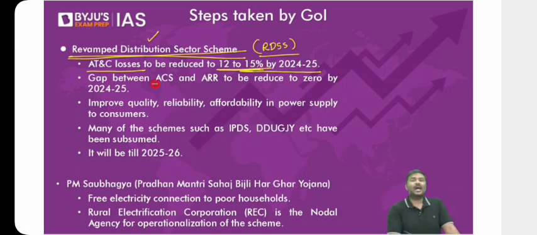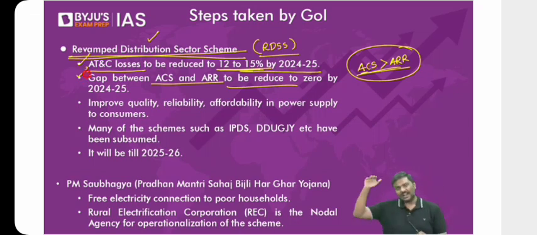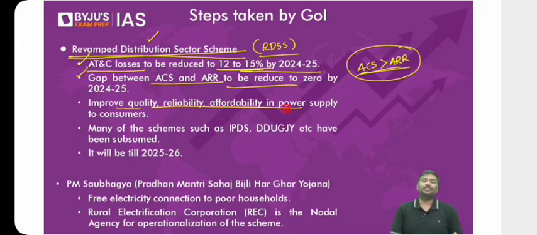Second, there is a gap between ACS and ARR. In most of the states, ACS is greater than ARR. Now you will have to reduce this gap to 0. Second very important provision. Now you tell me, if the DISCOMs cut down the AT&C losses and also reduce the gap between ARR and ACS, don't you think automatically the financial position of the DISCOMs will improve? Let me know. If ACS is equal to ARR and AT&C losses are cut down, don't you think the financial position of the DISCOMs will automatically improve now? Improve the quality, reliability, affordability of power supply.